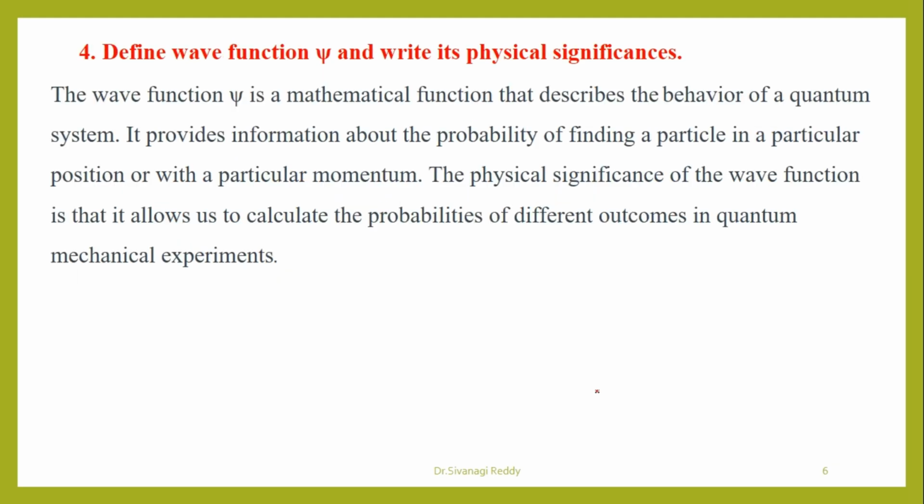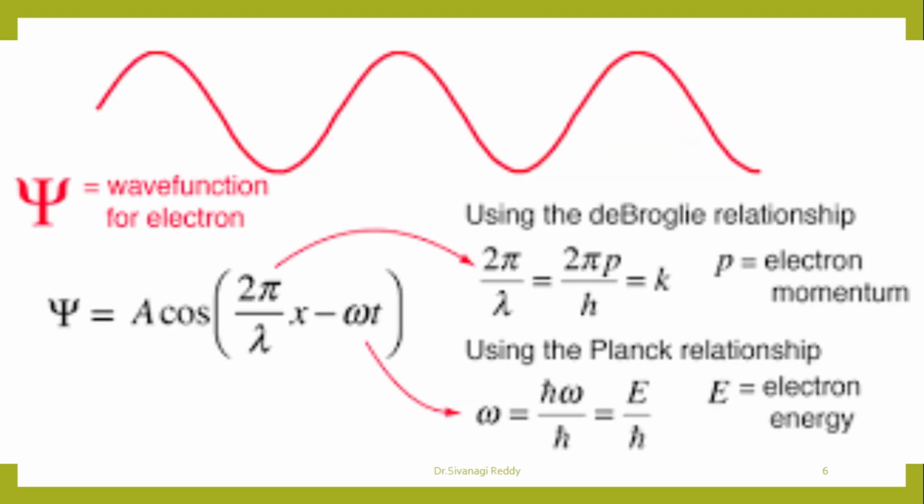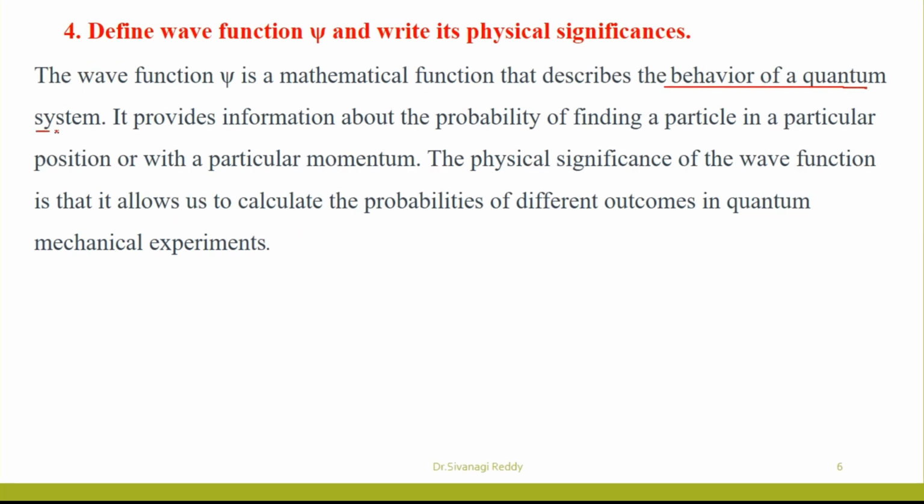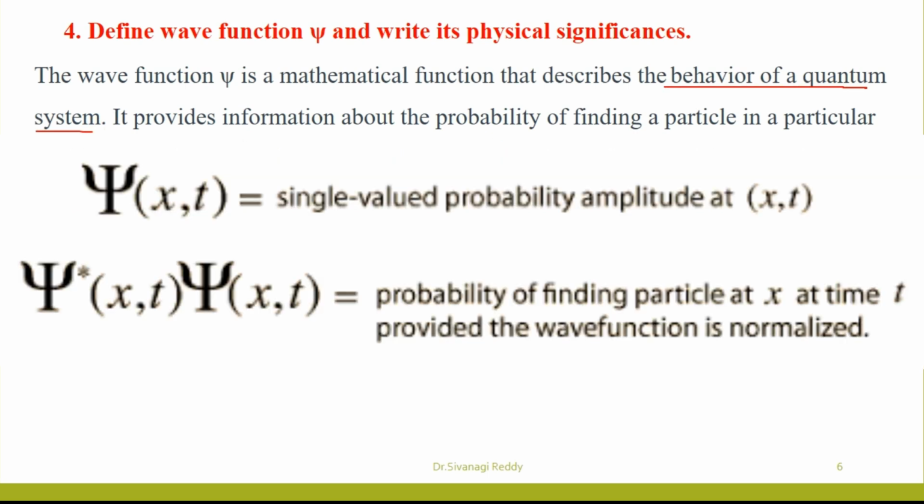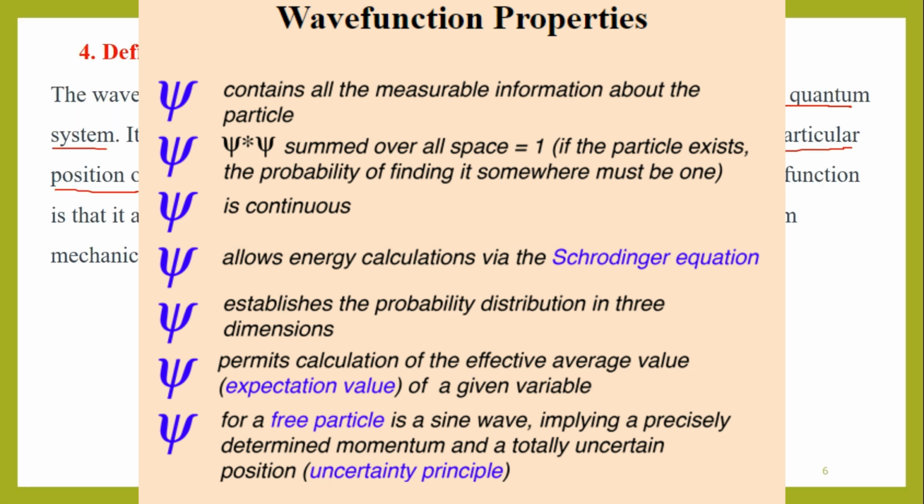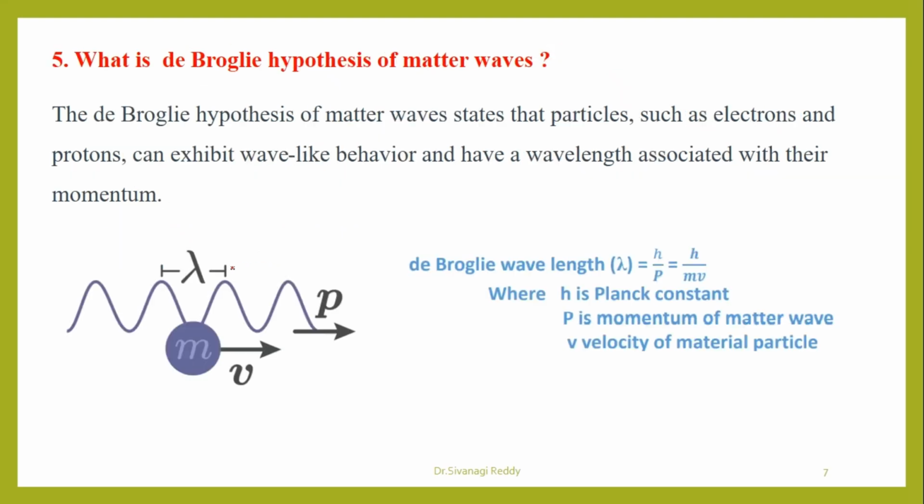Then, define wave function and write its physical significance. By using the wave function we can extract all the information related to the system. The wave function is a mathematical function that describes the behavior of a quantum system. It provides information about the probability of finding the particle at a particular position or with a particular momentum. The physical significance of the wave function is that it allows us to calculate the probabilities of different outcomes in quantum mechanical experiments.